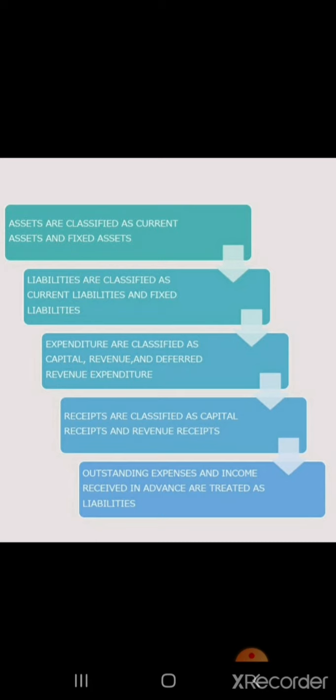Liabilities are classified as current liabilities and fixed liabilities. Expenditure is classified as capital, revenue, and deferred revenue expenditure. Receipts are classified as capital receipts and revenue receipts. Outstanding expenses and income received in advance are treated as liabilities.